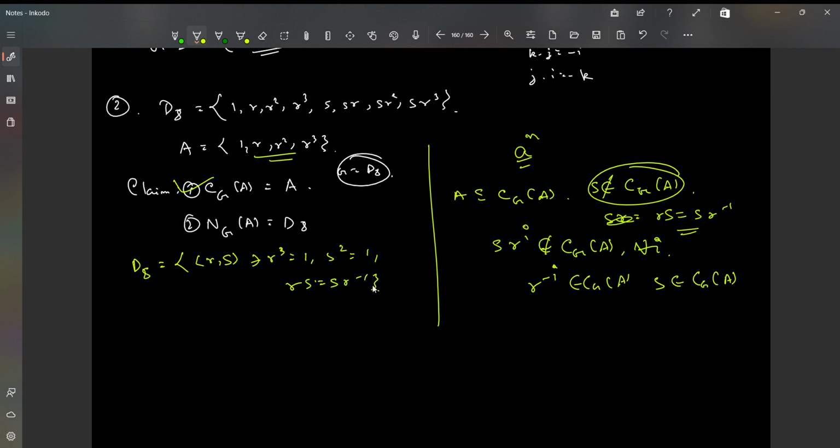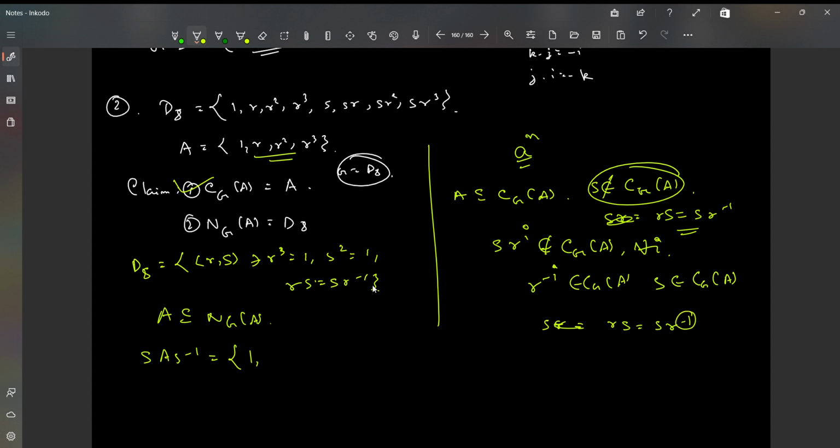So let's check. First thing first, we know that the powers of R will obviously be in the normalizer. That's quite obvious because they indeed commute. A is obviously in the normalizer of A, right? What about S? So what is SAS inverse? What is 1 conjugated by S inverse? It's precisely 1. What is SRS inverse? So we know that RS is equal to SR inverse.